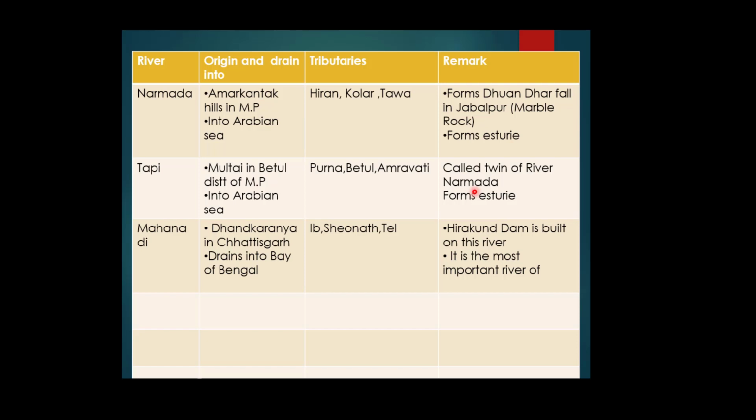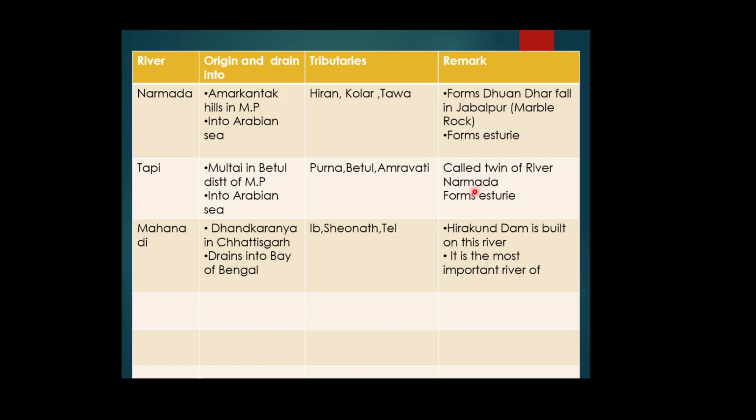and these two rivers are not forming deltas as in the case of the remaining four large rivers of peninsular India, like the rivers Mahanadi, Godavari, Krishna and Kaveri. These four rivers form deltas before they drain all their water into the Bay of Bengal. But in the case of the Narmada and Tapi rivers, these two rivers are not forming any delta.